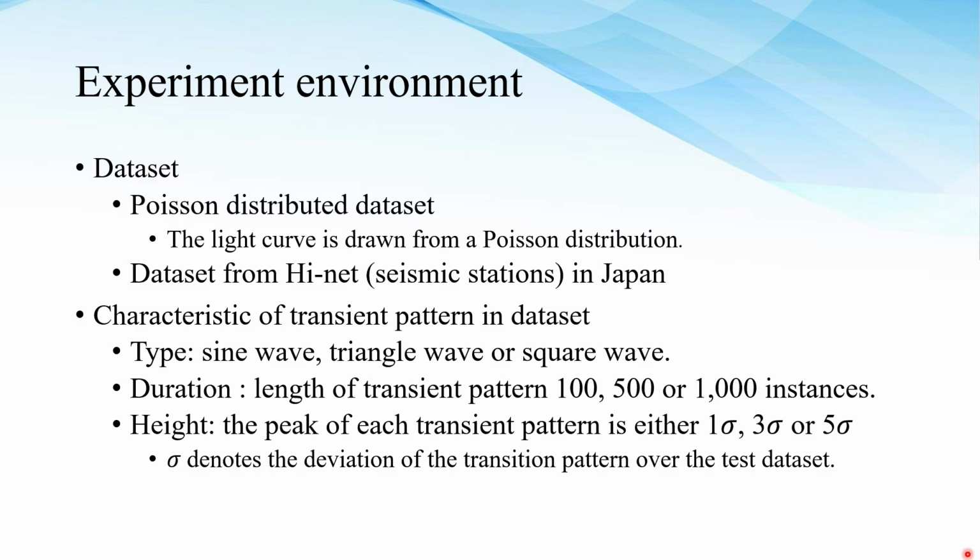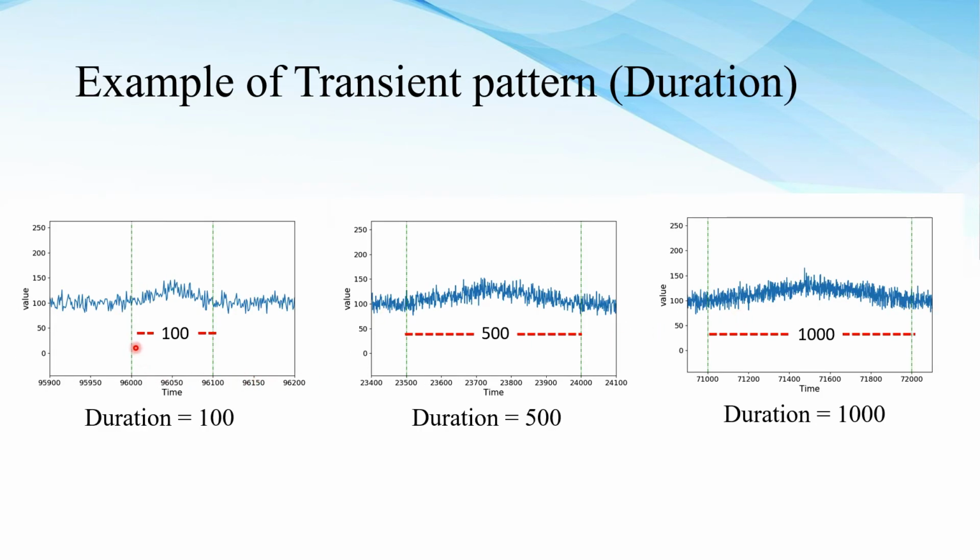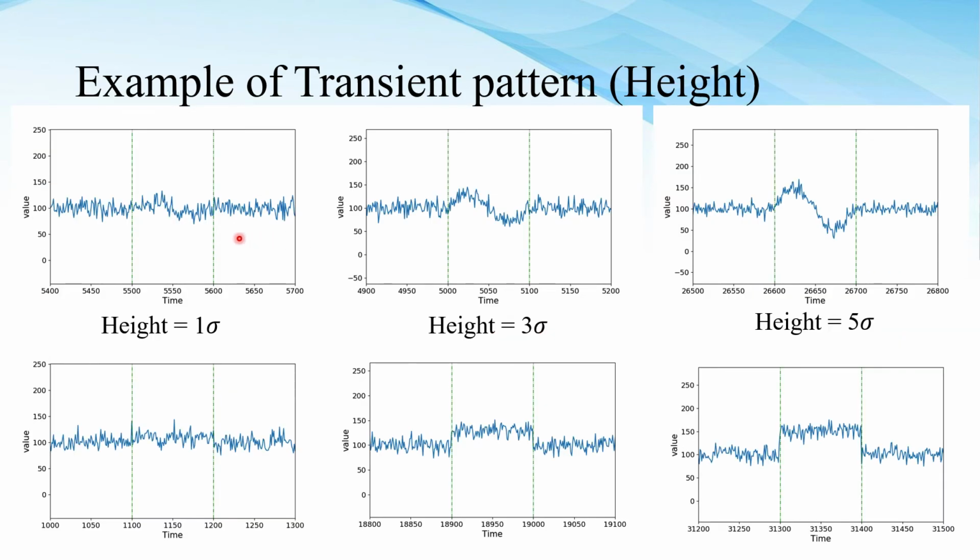For the characteristics of the transition pattern, we have three types: sine wave, triangle wave, and square wave. For the duration of the transition, we have 100, 500, and 1000. The height of the peak is 1 sigma, 3 sigma, and 5 sigma. The sigma is the standard deviation of the transition pattern over the dataset. This is the sine wave pattern, square wave, and triangle, like this. About the duration, 100, 500, and 1000, like this. With a height of 1 sigma, it is nearly not a change point and becomes a normal situation, and then 3 and 5 sigma, like this.